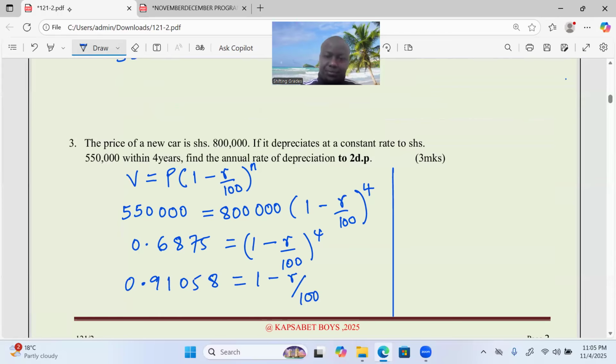Okay. Now we can finalize in the process of finding the value of R, our rate of depreciation. We can take the rate to the left-hand side to be positive, so that we have 1 minus 0.91058, giving us 0.08948.